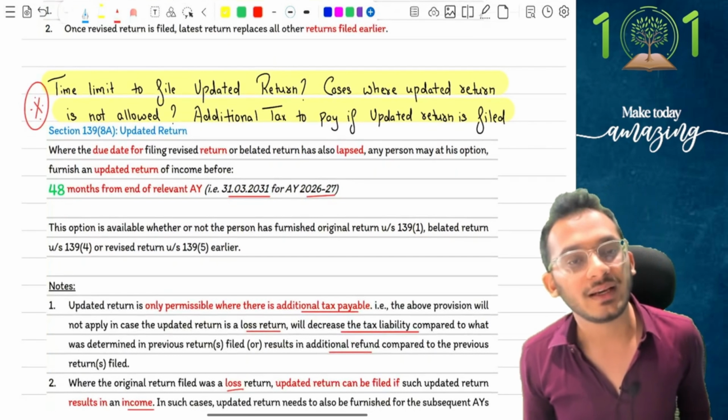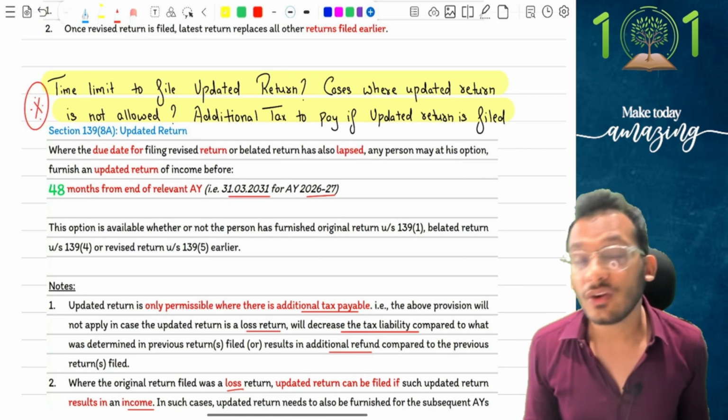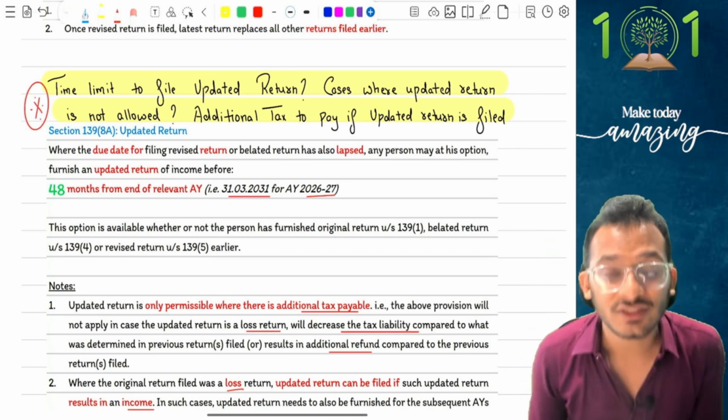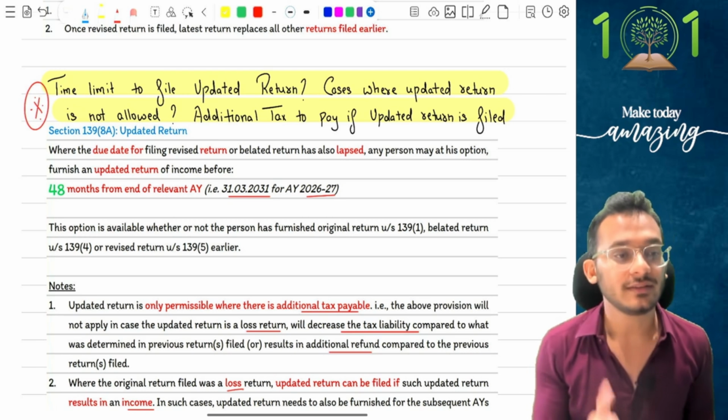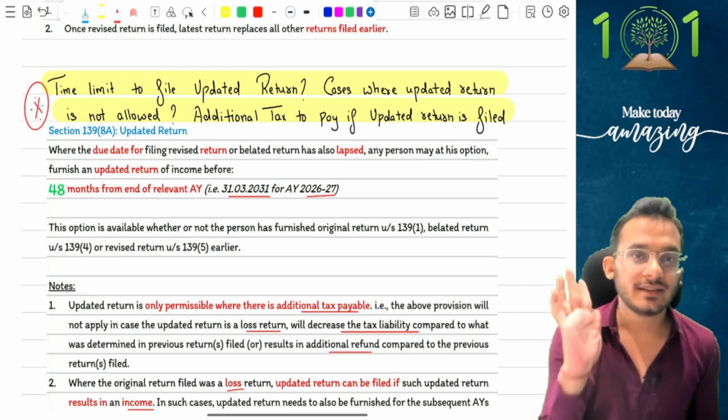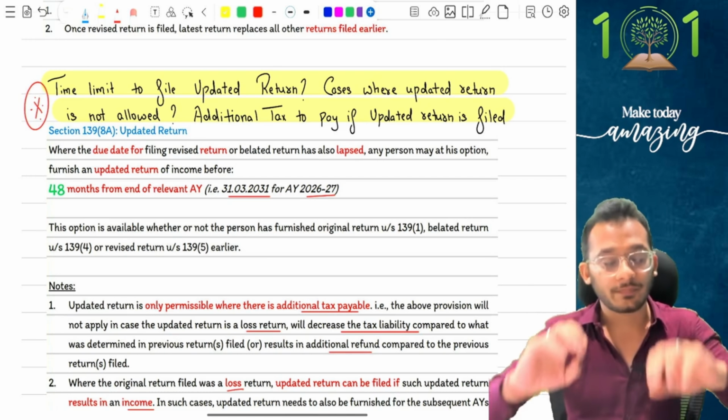What is the time limit to file an updated return? What are the cases where you cannot file an updated return? And what are the additional taxes that you have to pay if you want to file an updated return? Income tax says, my dear child, whether you filed an original return or not, it doesn't matter.